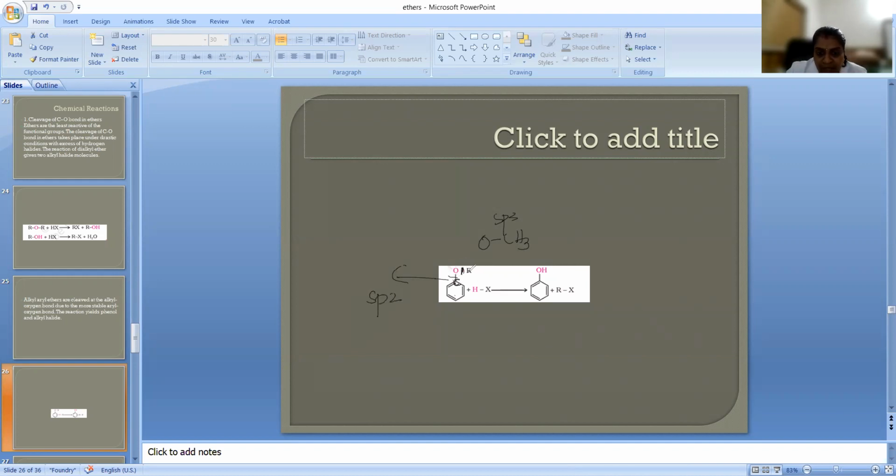And not only that, whenever R is leaving, the double bond will be shifting into the ring so that the CO bond has a partial double bond character here. Because of that, it is difficult to break a CO bond in the aryl group than the OC bond in the CH3 group. That is the reason why it will be breaking here, and RX and OH will form. Next.